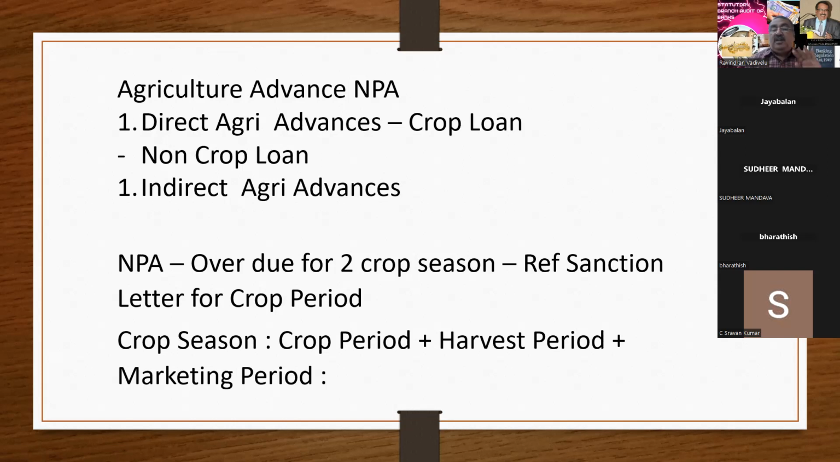Only for crop loans do you have to form the NPA as per the following, which I'm going to explain. That is applicable only for crop loans and not for any non-crop loans and indirect agricultural loans. This point you have to bear in mind. Suppose there is a fishery. It comes under the category of indirect agricultural loans, so normal NPA rules are applicable. Non-crop loans, same thing: fisheries, tractors, everything you have to calculate as normal advances.